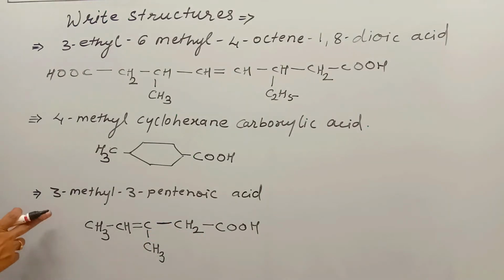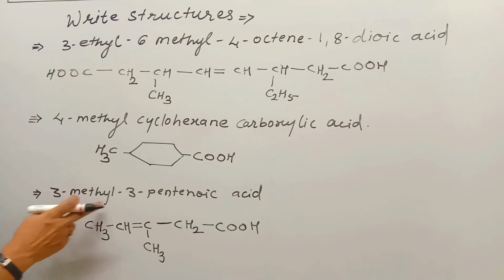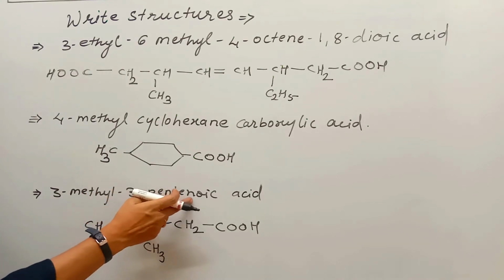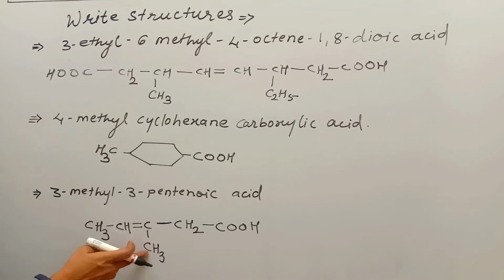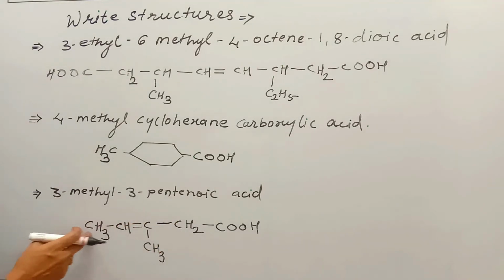And this is the structure of your 3-methyl 3-pentenoic acid. See, 3-methyl 3, total carbon 5, so pentenoic acid. In this way it is very easy to write the structures from IUPAC names.